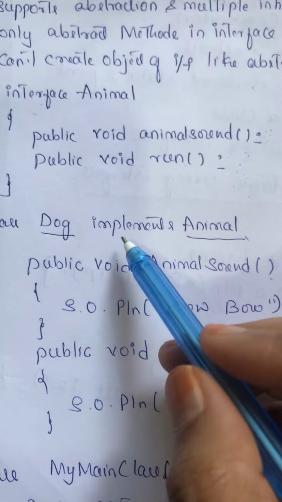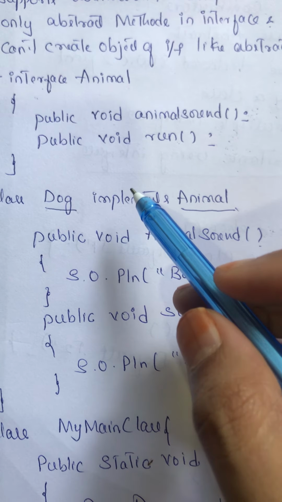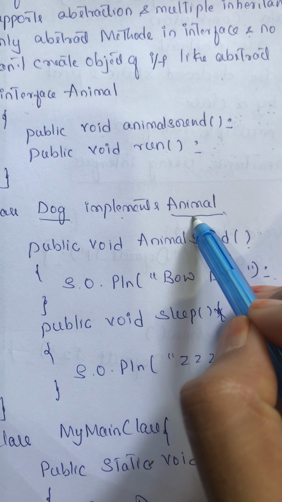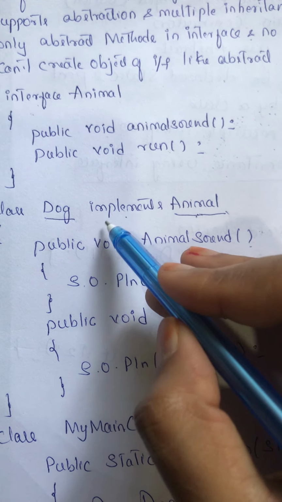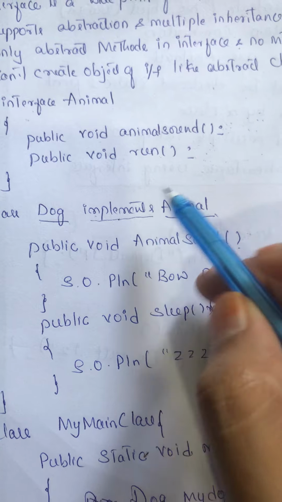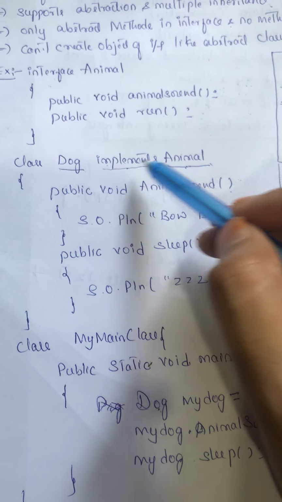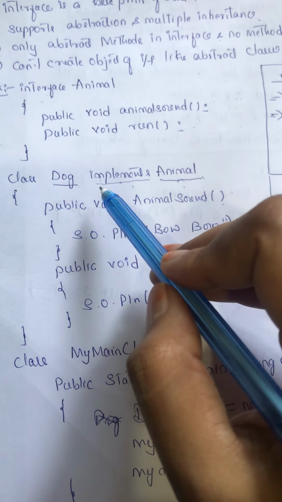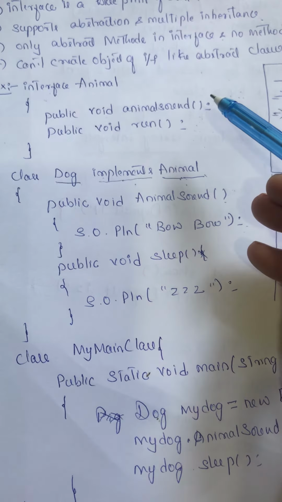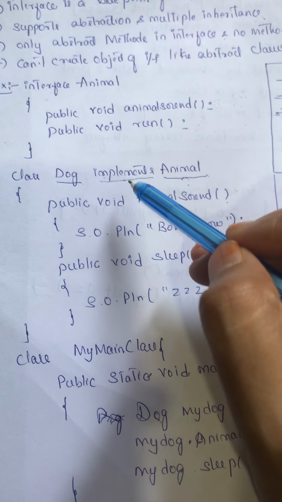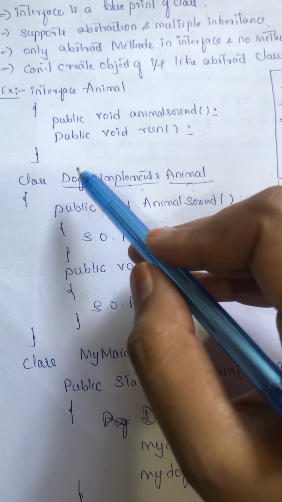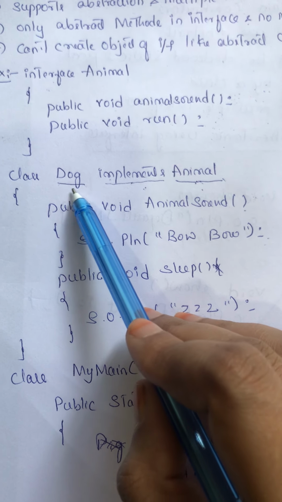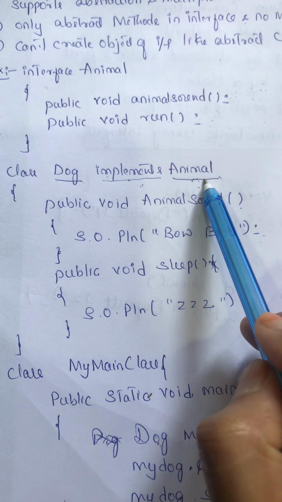When you are working with inheritance, we use the extends keyword, but this is an interface. Animal is an interface, that is why we have to use the implements keyword. When a class is related to an interface, we use the implements keyword. When your class is inheriting the properties of another class, then we use the extends keyword. So Dog is a class which is implementing the Animal interface.